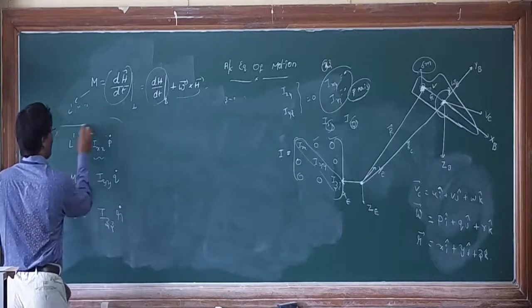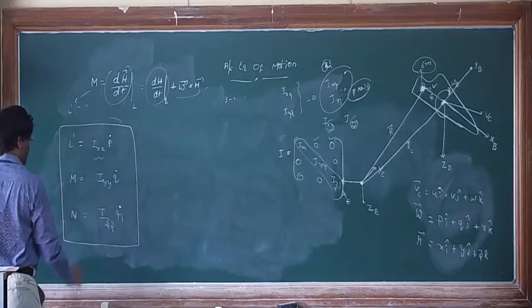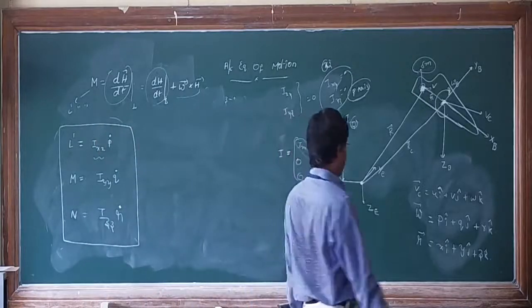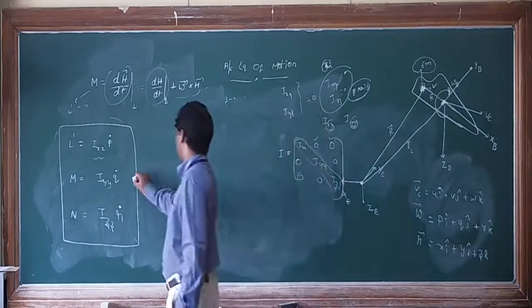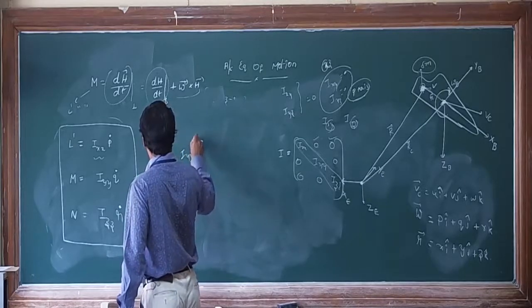So this is the final result if you take all those assumptions. When you are deriving pure pitching motion relations, at that time you will use this term: for pure pitching, moment is equal to Iyy into q dot.